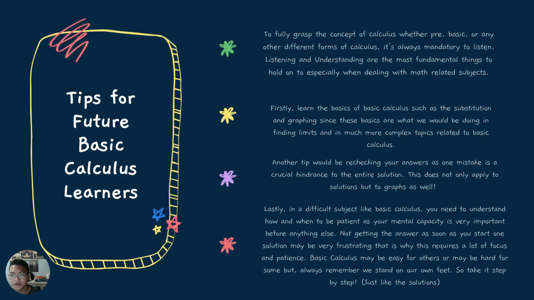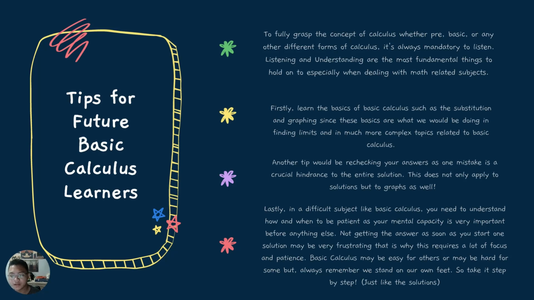So, tips for future basic calculus learners. To fully grasp the concept of calculus, whether pre-calculus, basic calculus, or any other forms of calculus, it's always mandatory to listen. Listening and understanding are the most fundamental things to hold on to, especially when dealing with math-related subjects. Firstly, learn the basics of basic calculus, such as substitution and graphing, since these basics are what we would be doing in finding limits and in much more complex topics related to basic calculus.